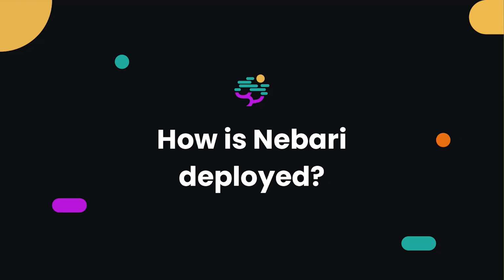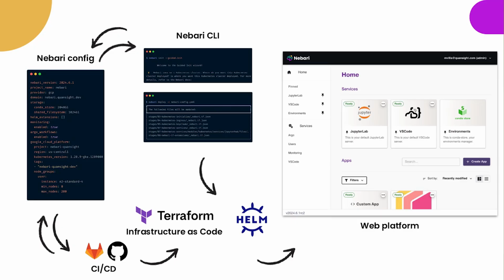How do you deploy Nebari? Basically, we have a CLI. Anyone can install that. It's a Python package that will guide you through creating a Nebari config file, where you will put all the specification: what kind of nodes you want, what kind of JupyterHub profiles you want, even if you want to include GPUs. Where do you want to deploy these? Do you want to deploy these to AWS? Do you want to deploy these to any other cloud provider? What region do you want to use? And then using that config file, you can deploy these.